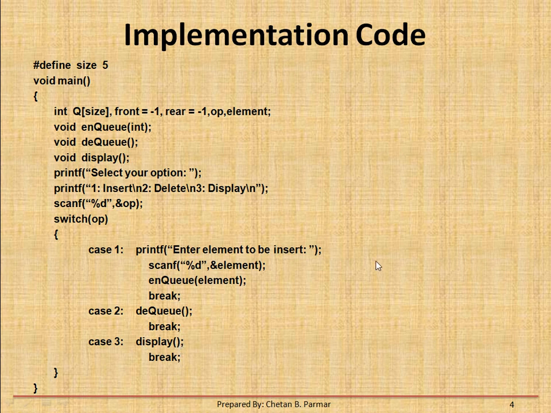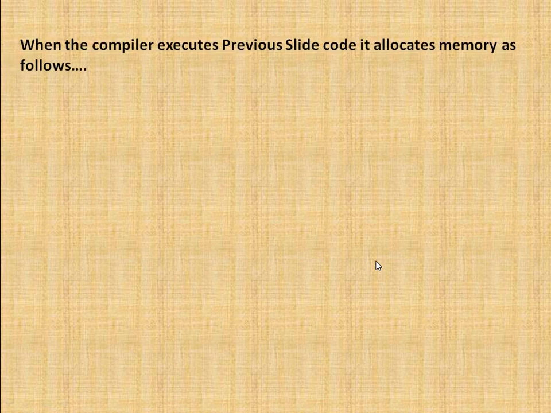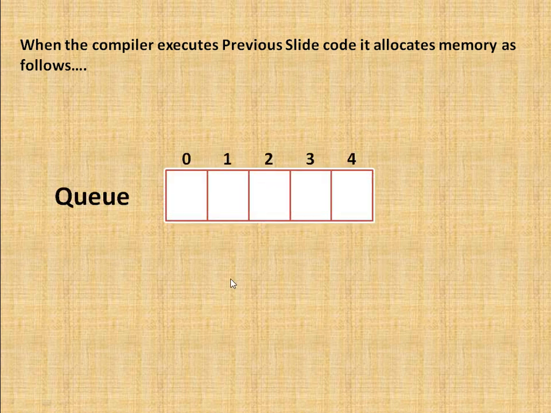Okay, now let's see how this code will work. When the compiler executes the code from the previous slide, it allocates the memory like this. There are a total of 5 elements, the size is 5, 1 2 3 4 5, and the indexes are 0 1 2 3 4.